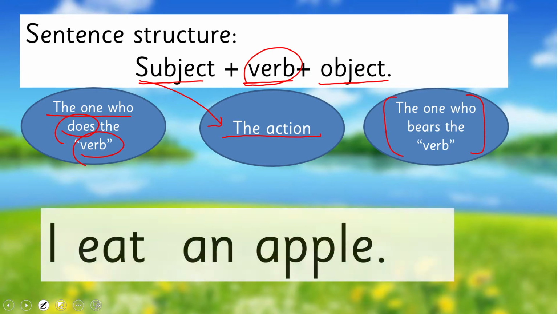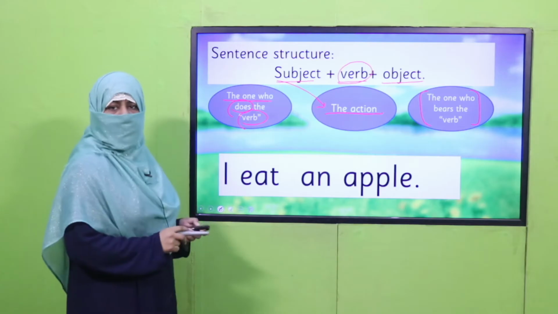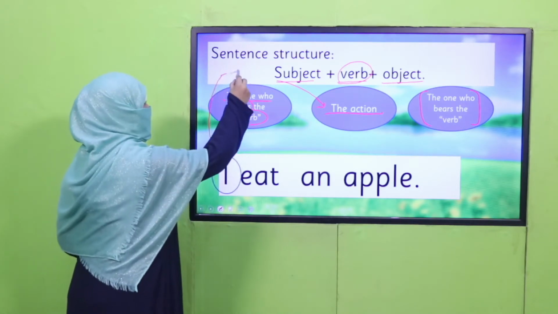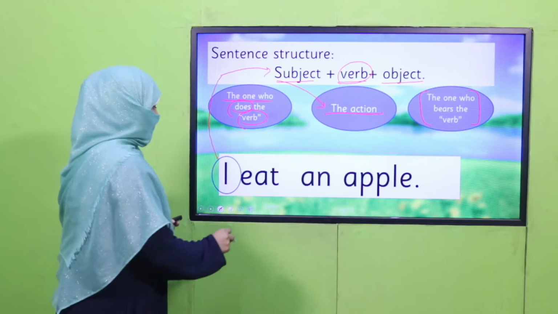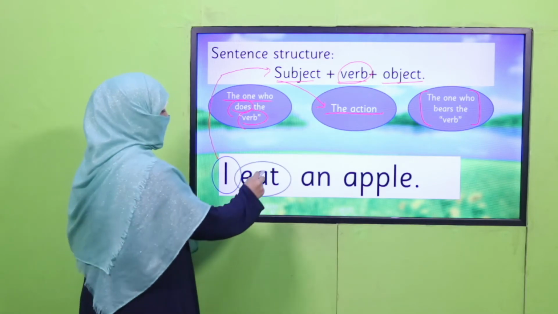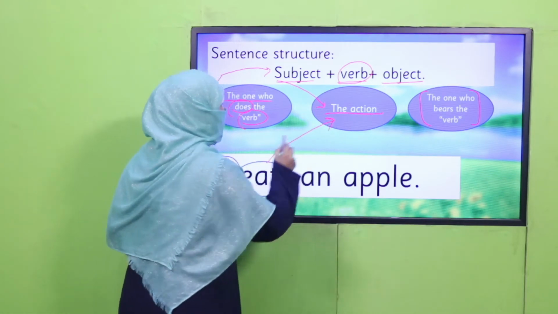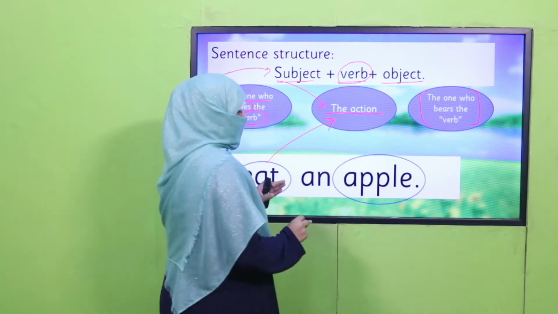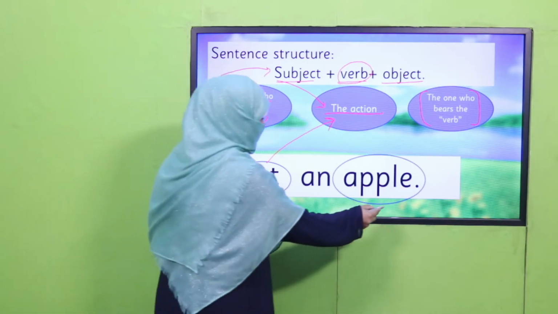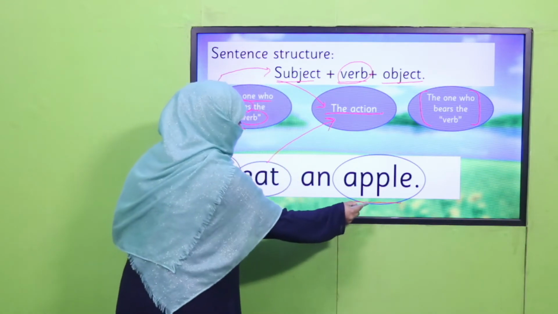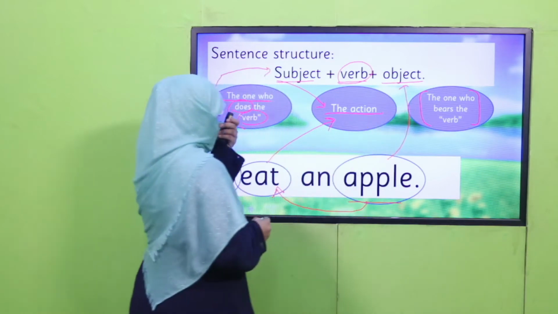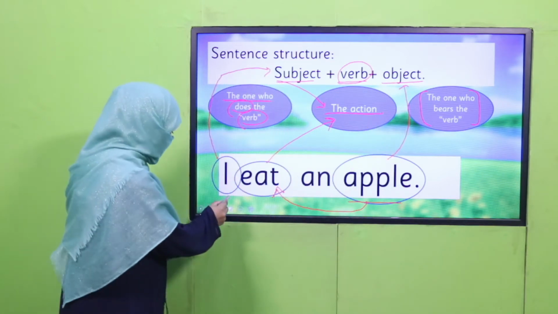For example, I eat an apple. Here, I, who is performing this action, is subject. Eat, that is the action, is verb here. And an apple, which is bearing this. Apple itself is doing nothing, but this apple is bearing this verb. That's why it is object. So this is the sentence structure.